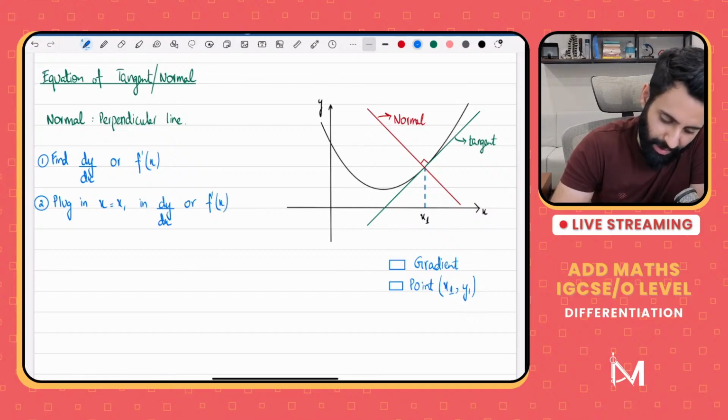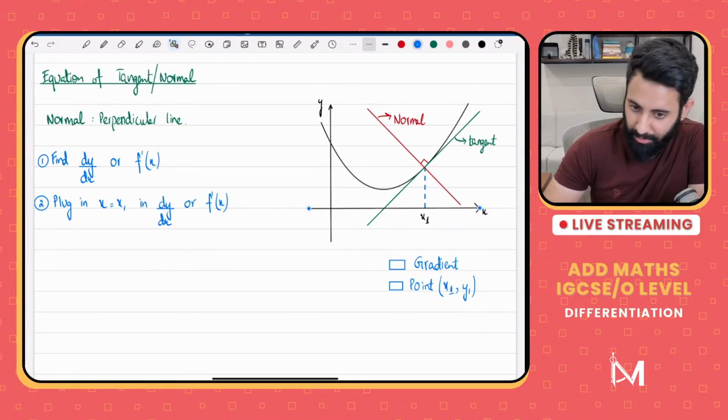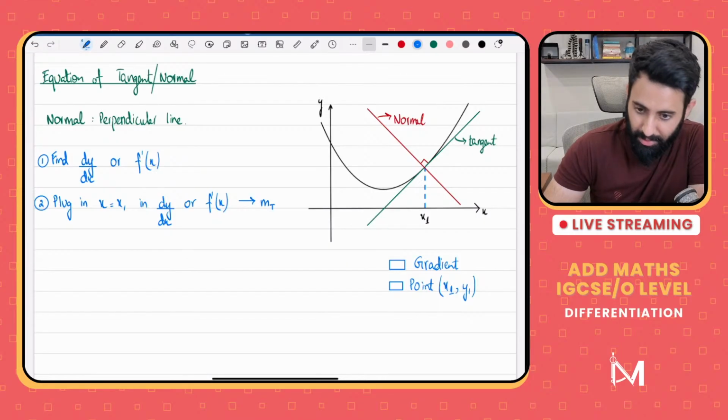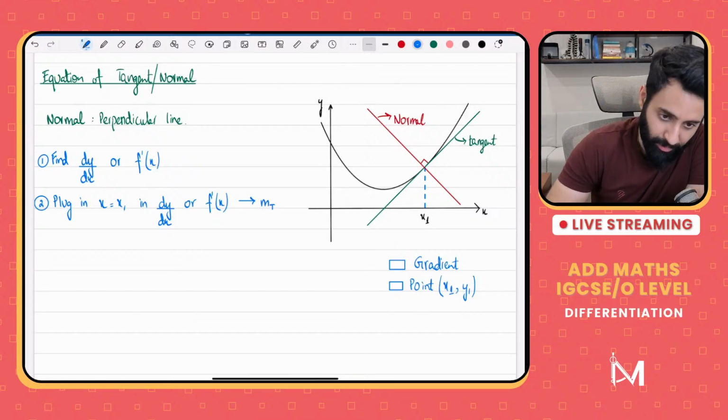Now when you do this, what happens? When you plug in the x coordinate into dy by dx, what do you get? You get the gradient of the tangent. M we know is for gradient, T is for tangent. So what we can do now is we can check the gradient box.